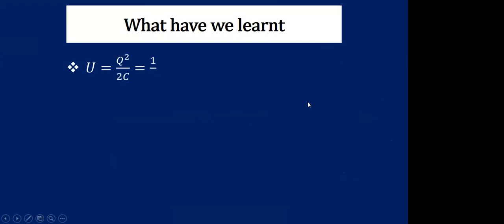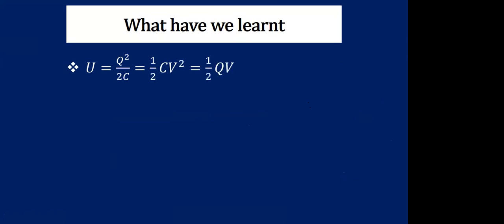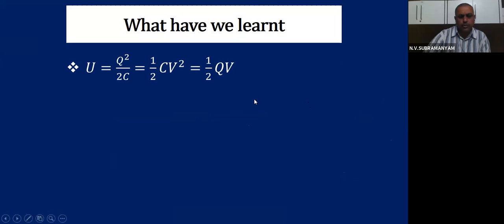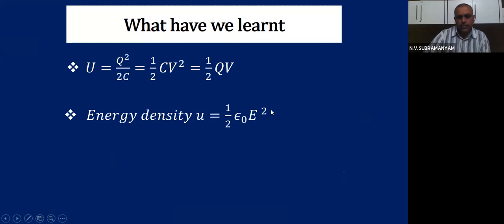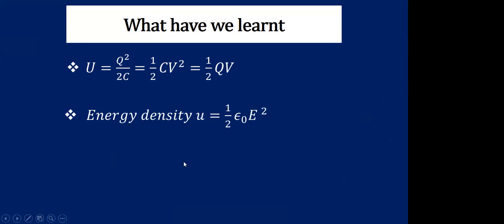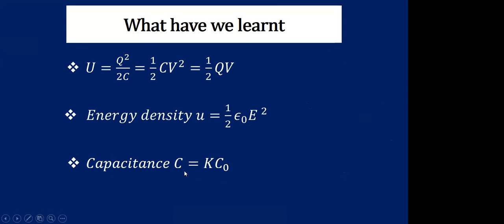First, we have learned the expression for energy stored in the capacitor: U is Q square by 2C, or half CV square, or half QV. Next, energy density U is equal to half epsilon 0 into E square. Capacitance C is K into C0. This is the expression with the dielectric.